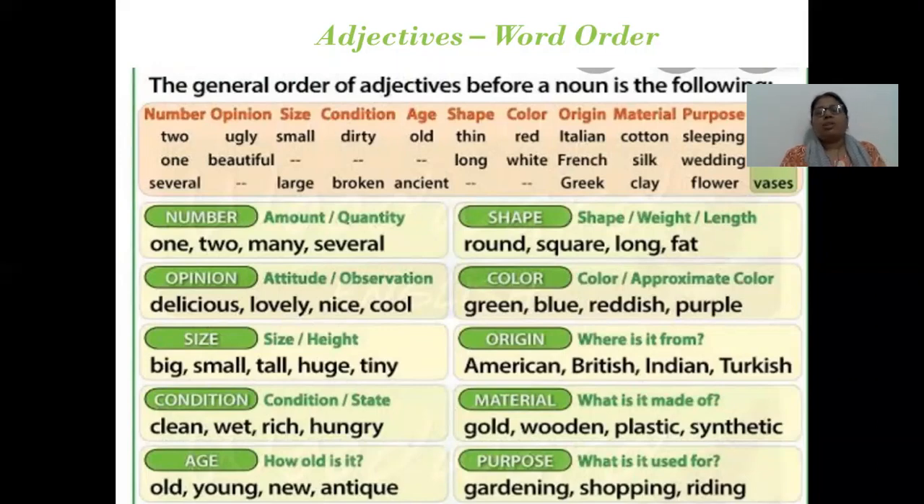For example, if I say I have two small old cotton sleeping bags, according to my sentence, I am using the adjectives in proper order. I have two, that is number, small, that is size, then red, that is color, material, that is cotton, and sleeping is the purpose. So this is the order. I can't say I have cotton, red, thin, small sleeping bags, because this is not according to the word order.